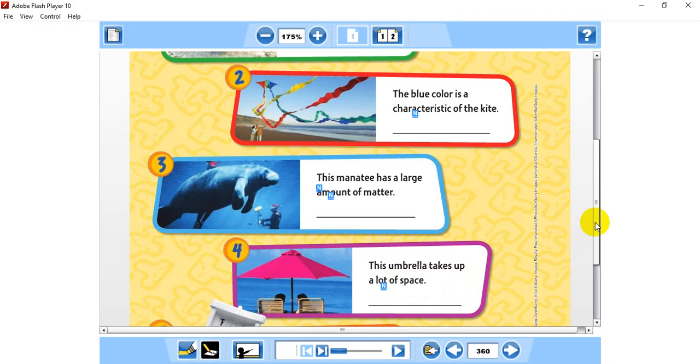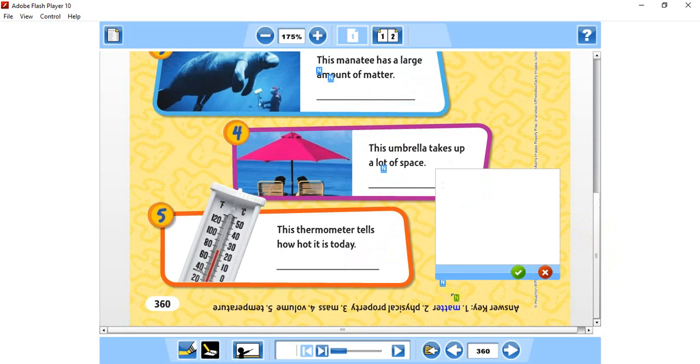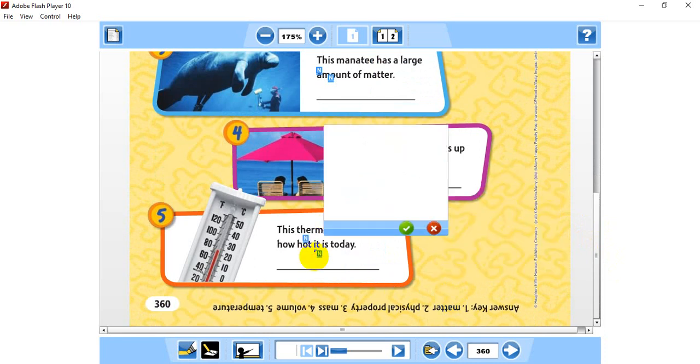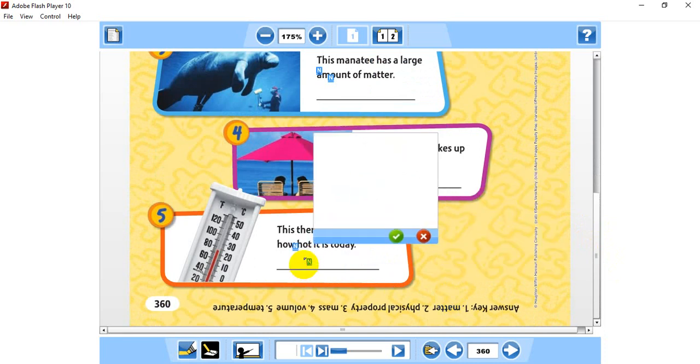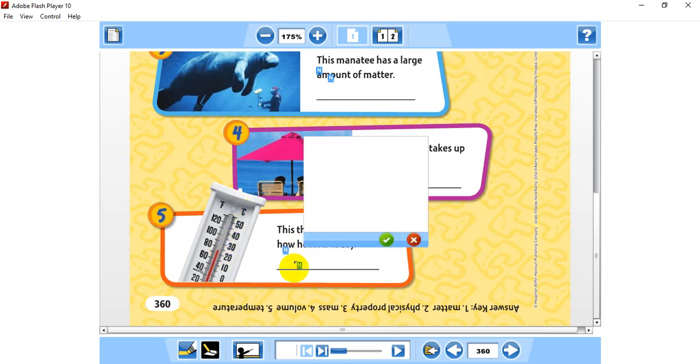Let's go to the last one. I will write it here. This thermometer tells how hot it is today. So this is an example of what, guys? The thermometer tells us about what exactly? The temperature. So the correct answer is temperature.